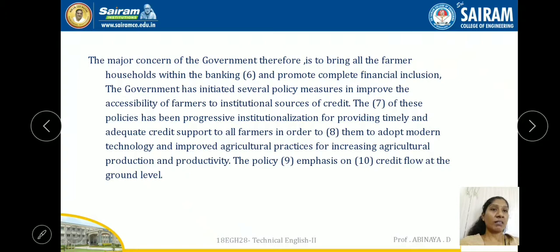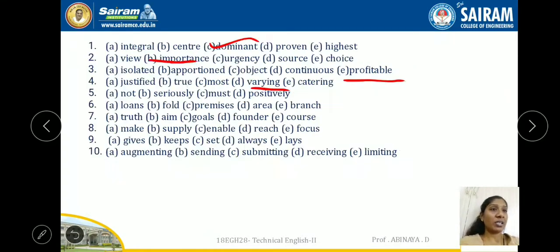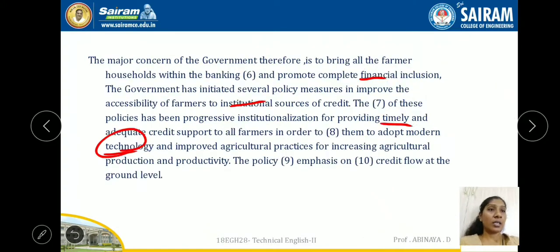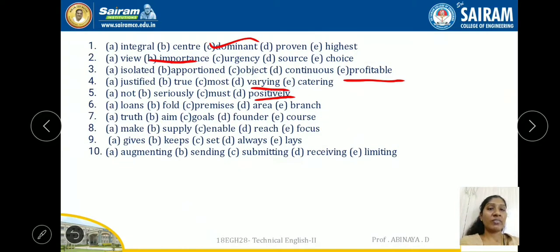The major concern of the government therefore is to bring all the farmer households within the banking dash, and promote complete financial inclusion. How can we say households within the banking loans?